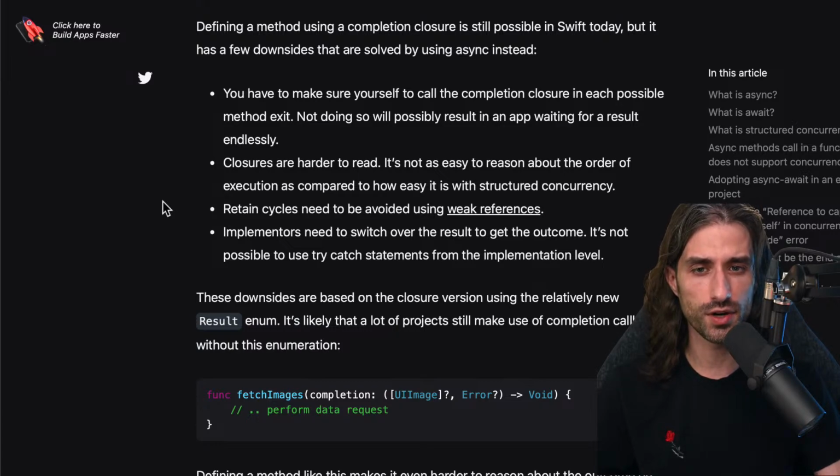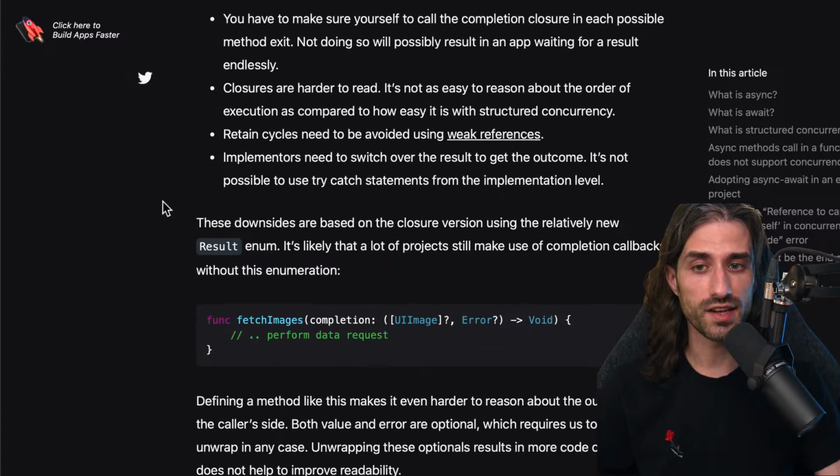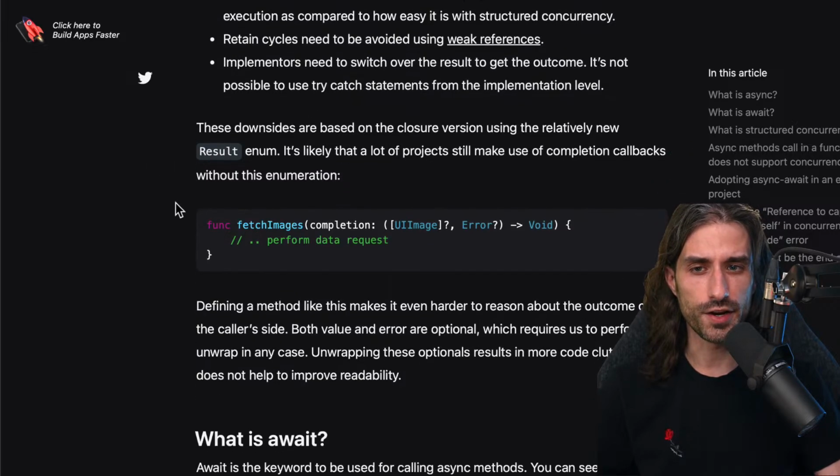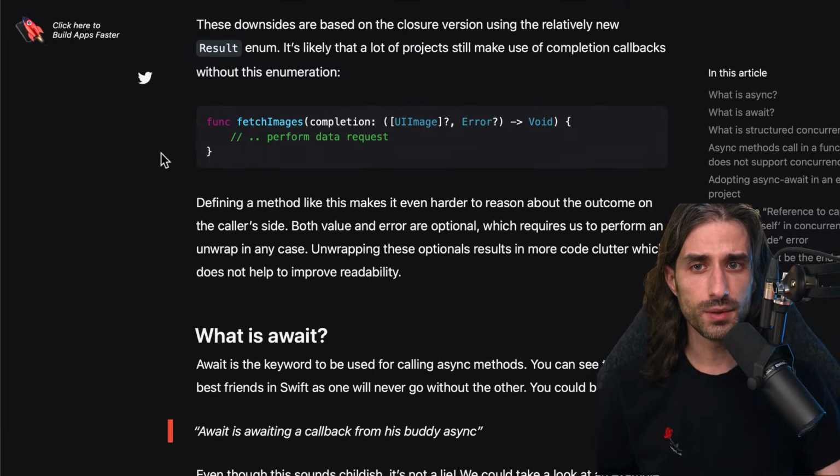So you really want to avoid retain cycles as much as possible. And finally, implementers need to switch over the result to get the outcome. It's not possible to use try-catch statements from the implementation level. That's what I was referring to a little bit earlier. These downsides are based on the closure version using the relatively new result enum, which was introduced with Swift 5, if I remember it correctly.